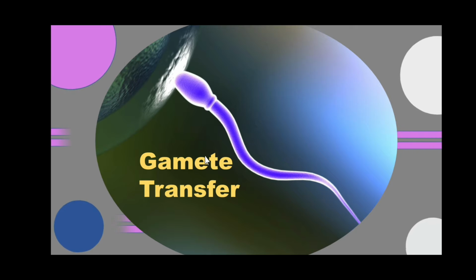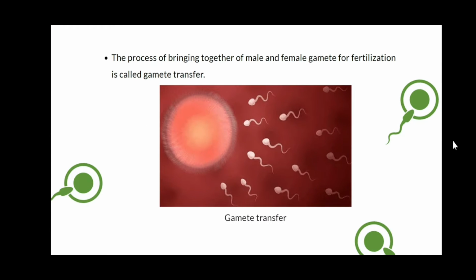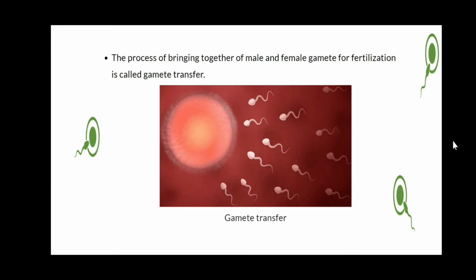Dear student, let us understand what is actually meant by gamete transfer. Gamete transfer is the process of bringing together the male and female gametes for fertilization.